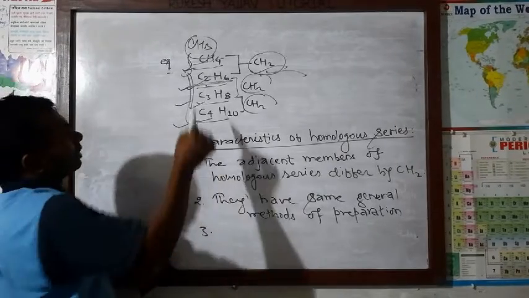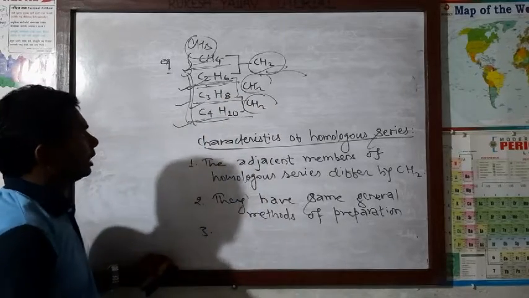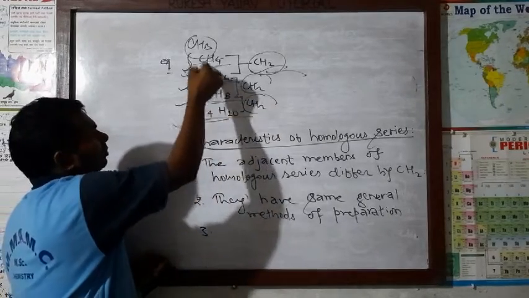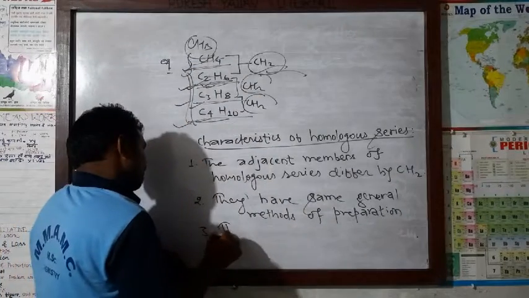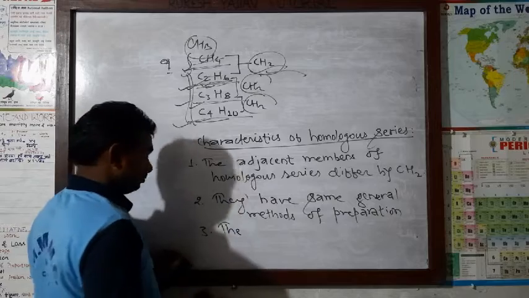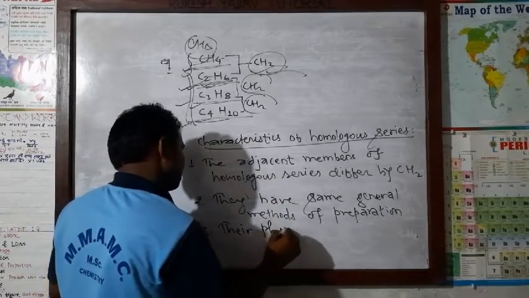But now we have to know that their molecular weight differs, and their melting point and boiling point differ. That we should know, because here are 2 carbon atoms, here 1. The molecular weight will obviously differ. It means their physical properties differ. That we should know: their physical properties.